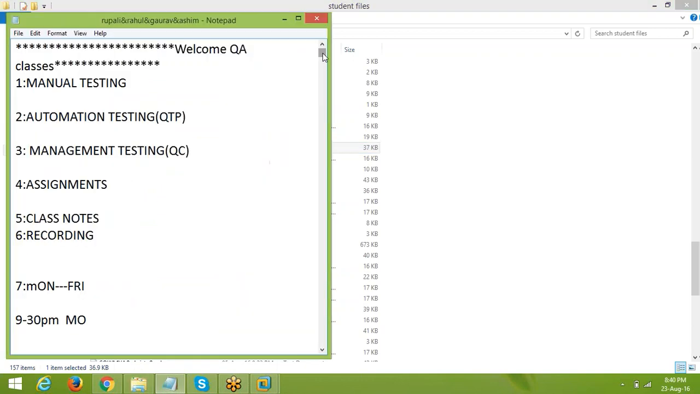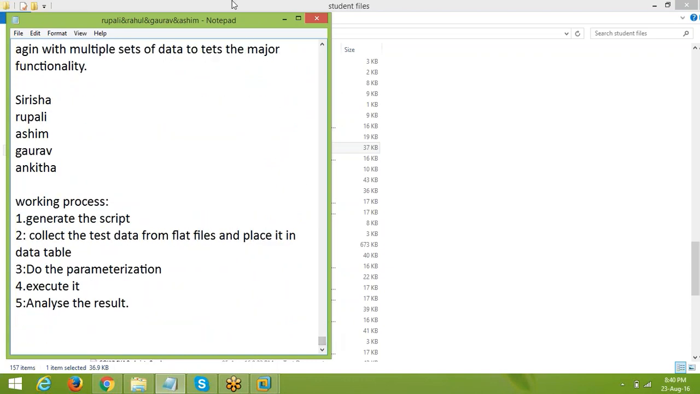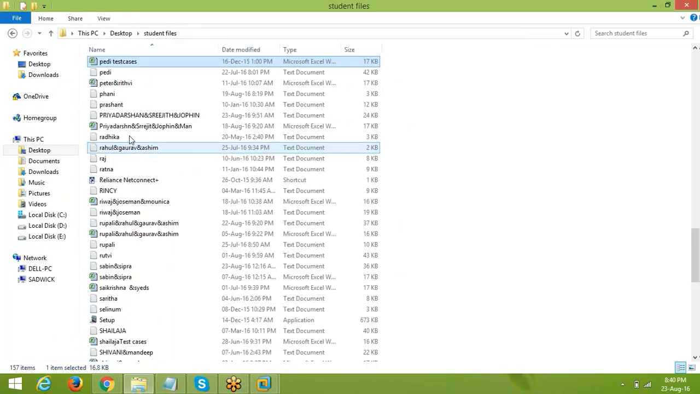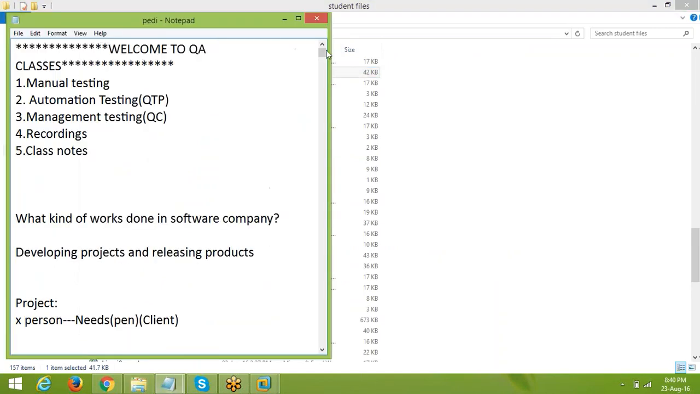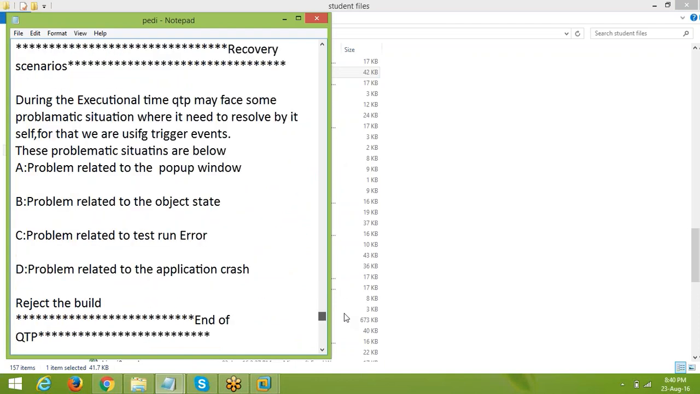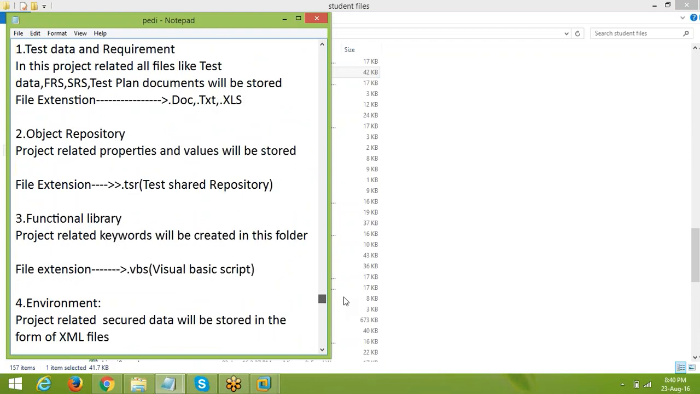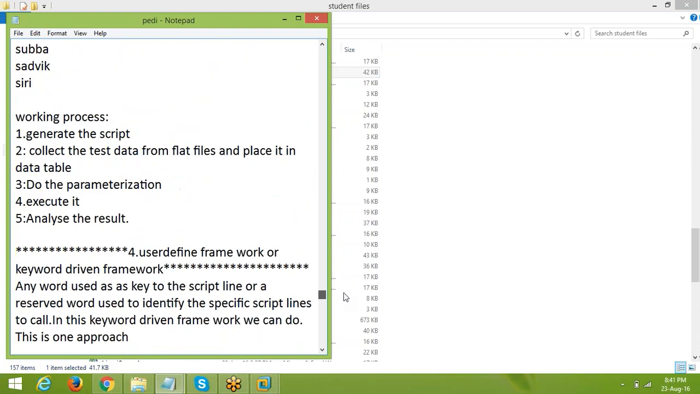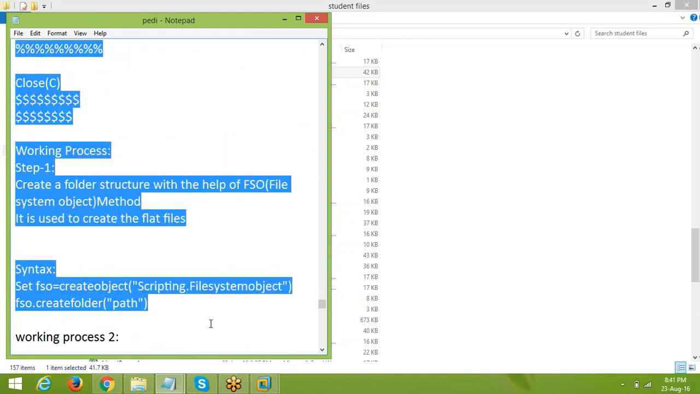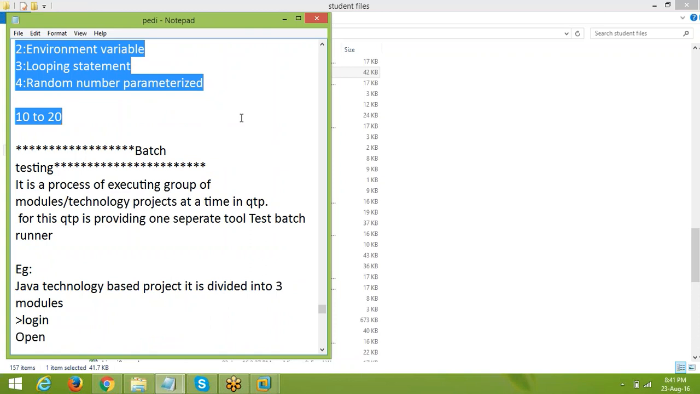Okay. So next we need to discuss the fourth one, an important one. That's what I explained earlier, right? What is meant by that is the keyword driven framework. In the keyword driven framework, I will explain clearly how the work will be processed. Observe here: keyword driven framework means any word used as a key to the script line, or a reserved word used to identify the